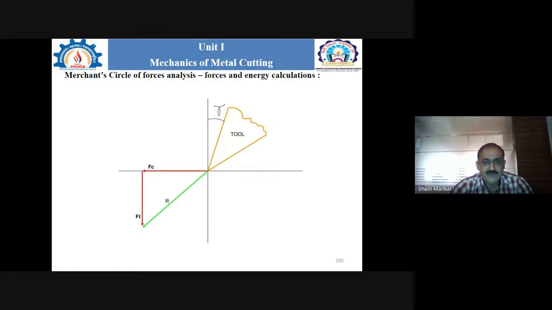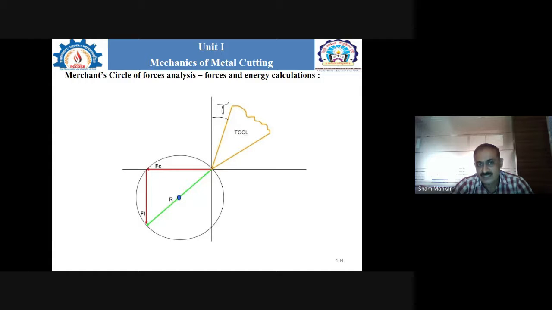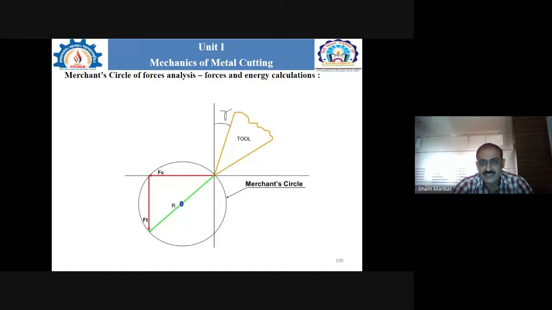Then the resultant force R is there. After bisecting R, we get the center point. If this center point is A and this point is B, then with that radius we can easily draw the circle. That is the Merchant circle.